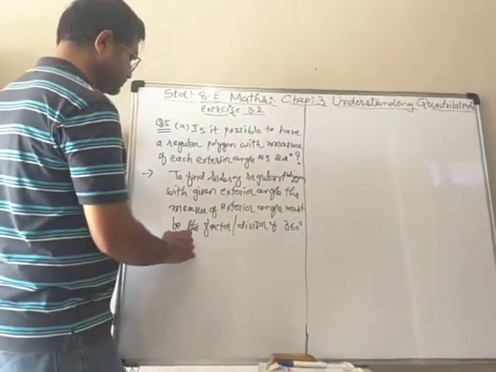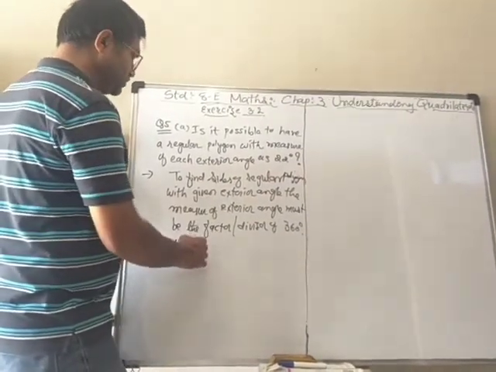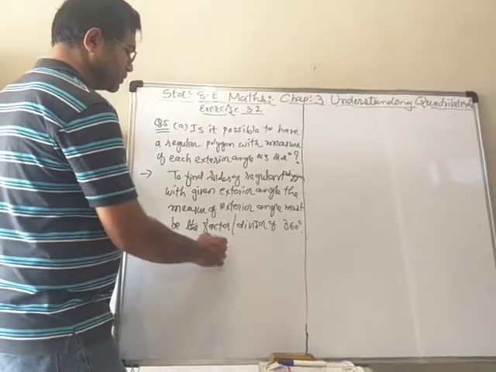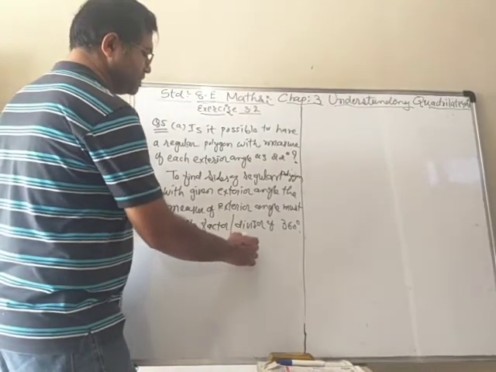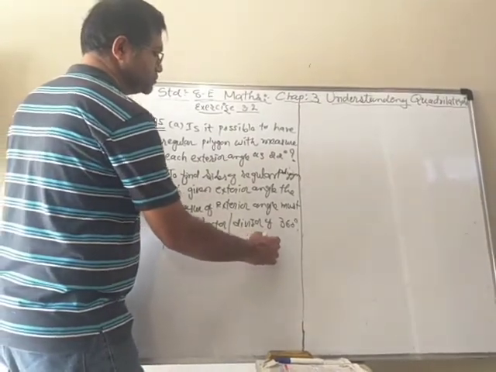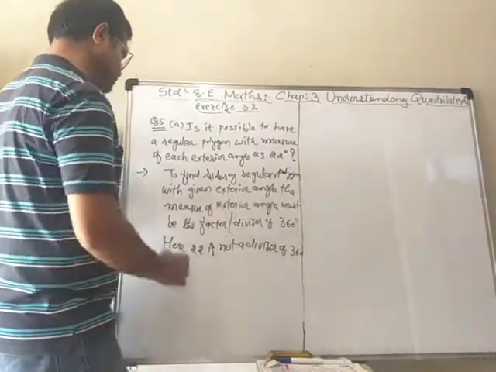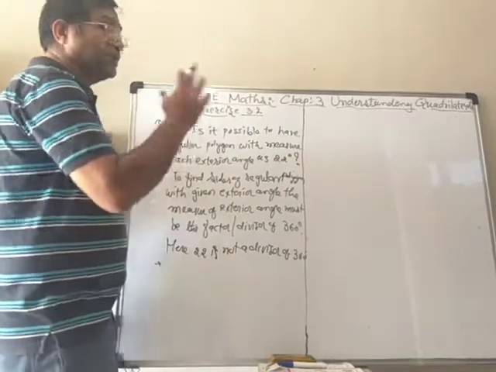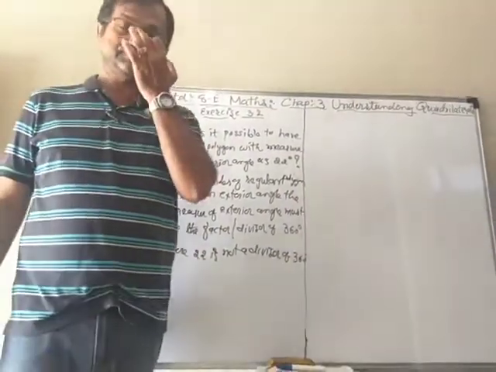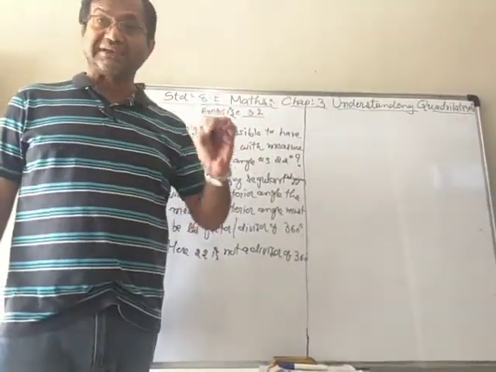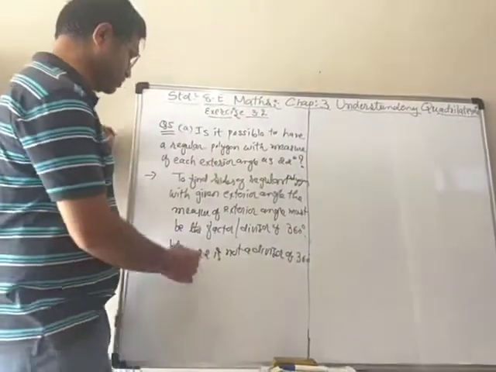Here 22 is not a divisor of 360. Therefore, we cannot have any polygon which has exterior angle as 22 degree.